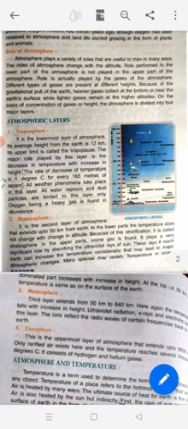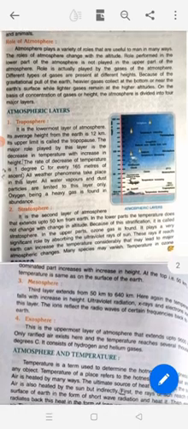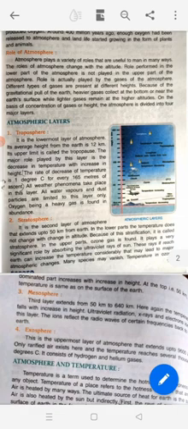So as you move ahead, the temperature will decrease. The rate of decrease of temperature is 1 degree Celsius for every 165 meters of ascent.